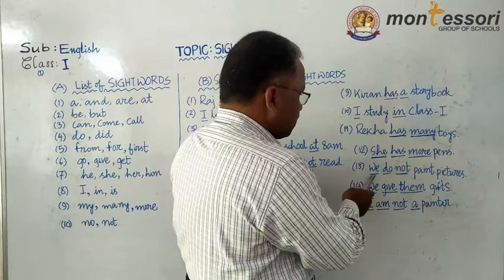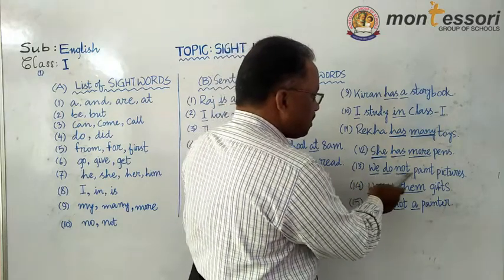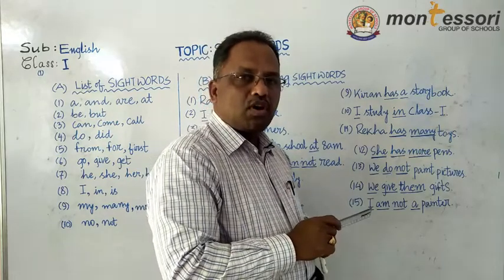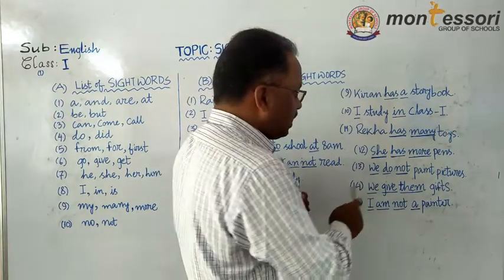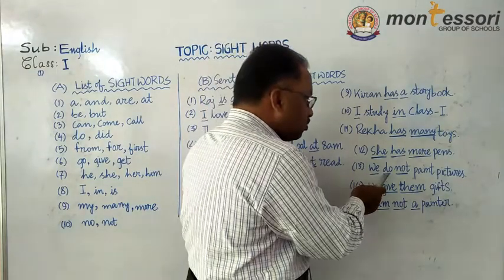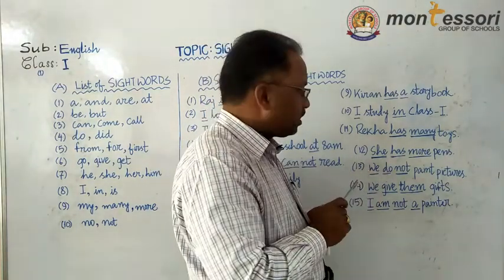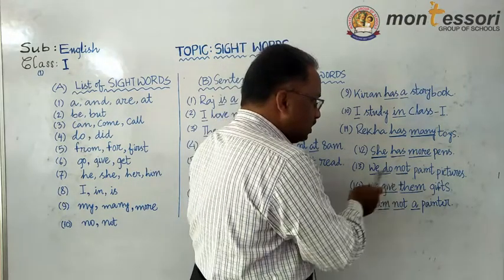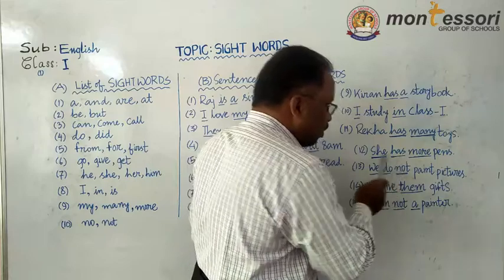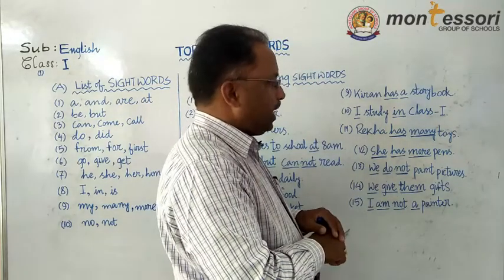Next, we do not paint pictures. Now here we is a sight word. Do is a sight word. And not. In this sentence we have three sight words: we, do and not. We do not paint pictures.